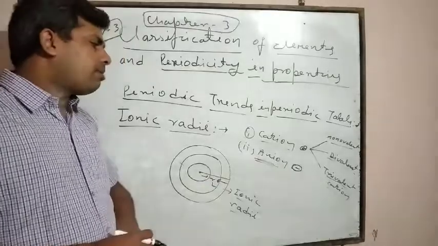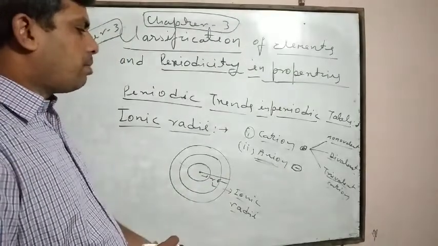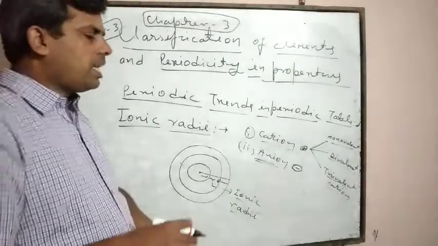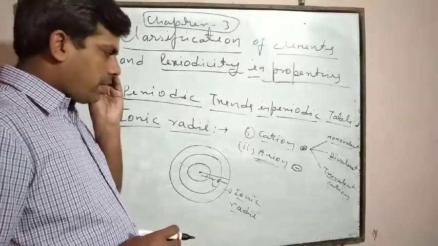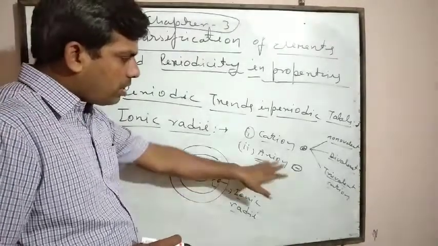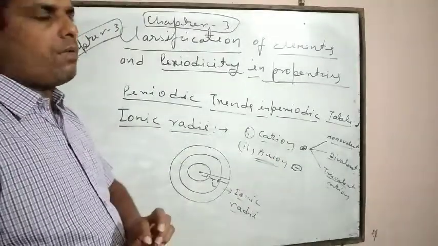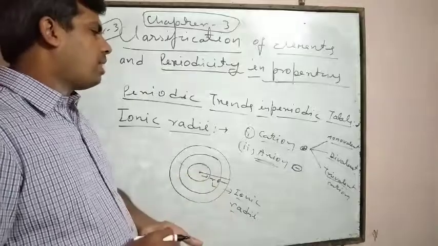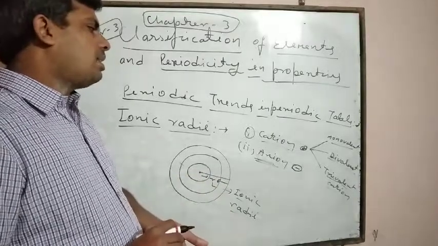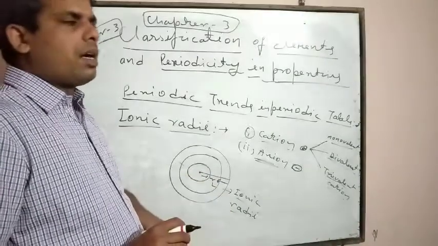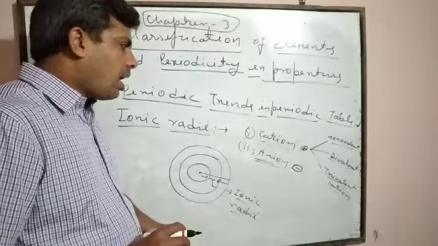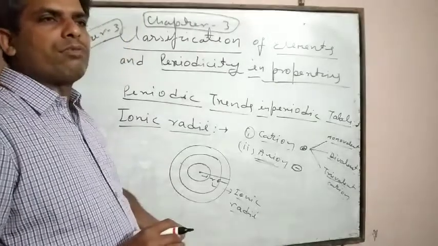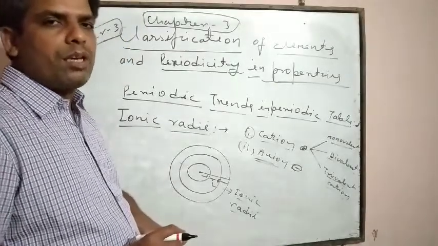Anions are those types of species which are formed after gaining electrons. It means anions have a higher number of electron clouds with respect to their corresponding neutral atom.